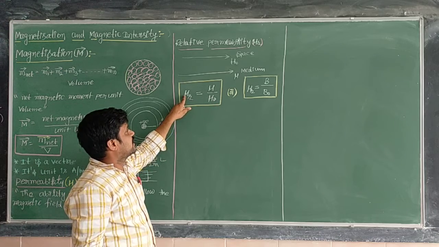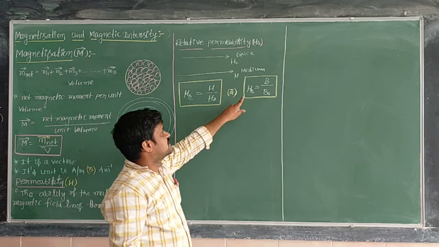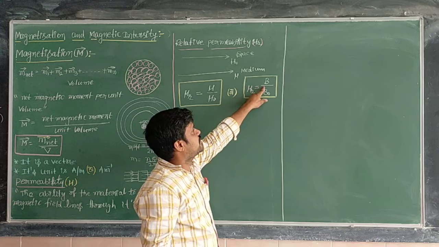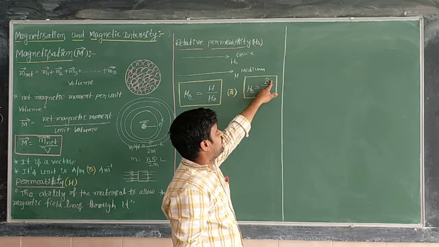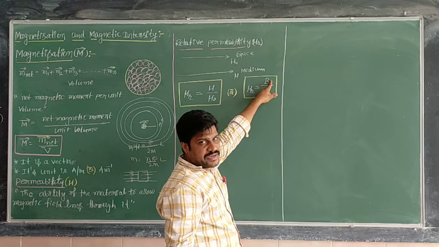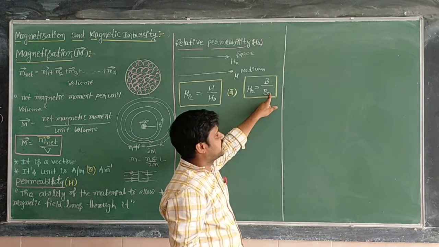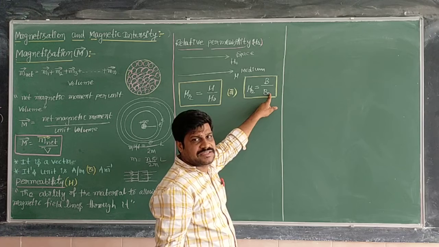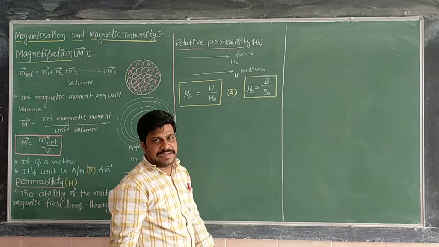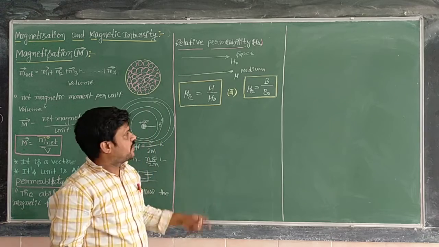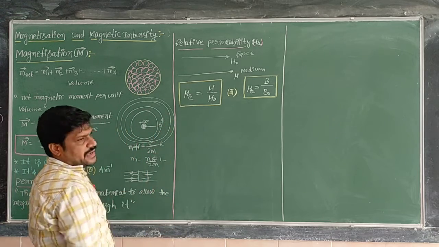It is also defined as the ratio of magnetic flux density per unit area in a medium to magnetic flux density per unit area in free space. We can define it like this also. Now this is nothing but relative permeability.